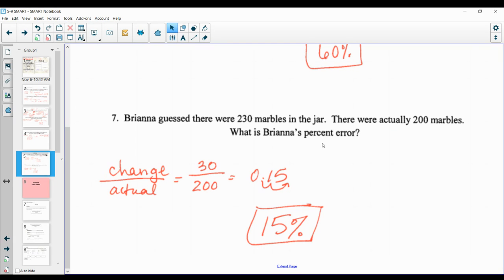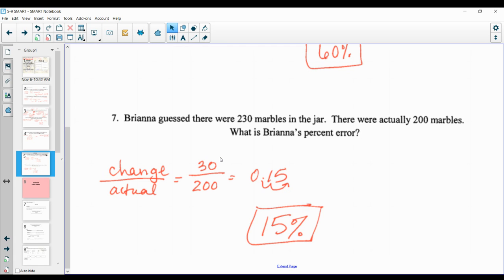On to 7, talking about Brianna and her marbles. Again, we're doing percent error, which is change over original. The change is 30 because 230 to 200, that's a change of 30. The actual is the 200, so you're dividing by that. 30 divided by 200, you get 0.15 or 15 hundredths, which you move the decimal point twice to the right, you get 15%.